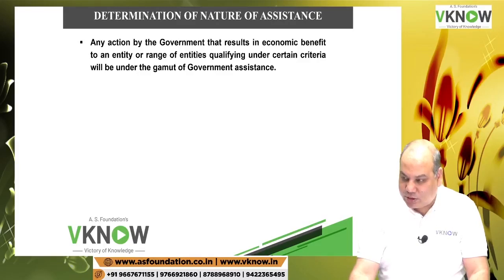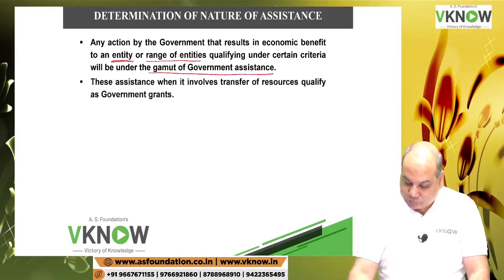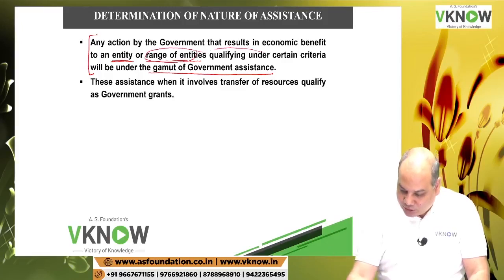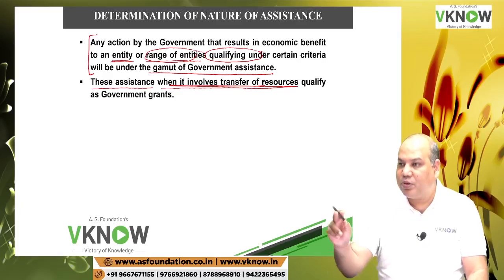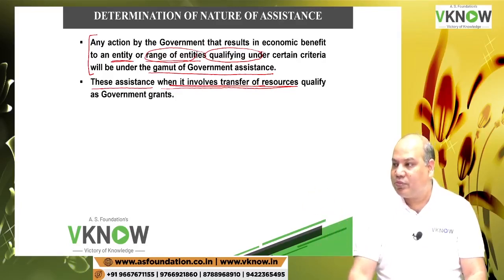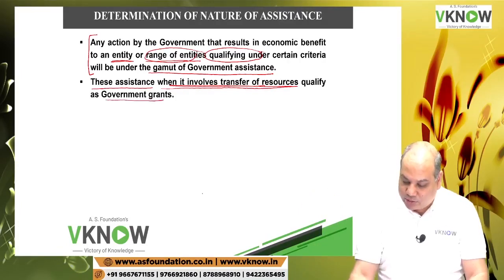An action by the government that results in economic benefit to an entity or a range of entities qualifying under certain criteria will come under the gamut of government assistance. Government action will help one entity or a range of entities which fulfill certain criteria. This assistance, when it involves transfer of resources, assistance which can be monetized, will be called government grant.